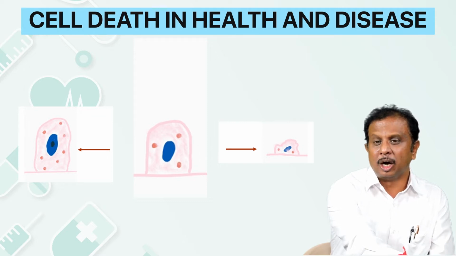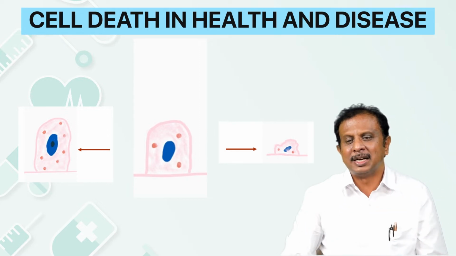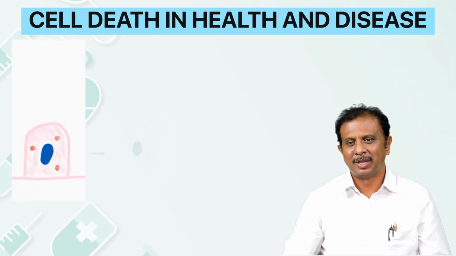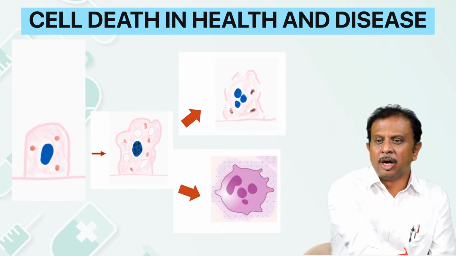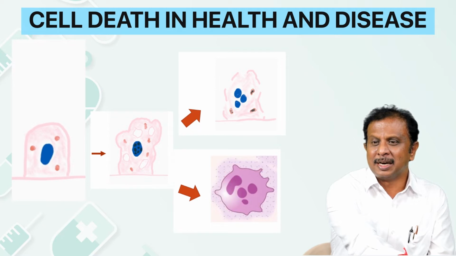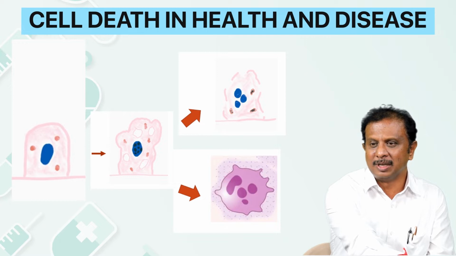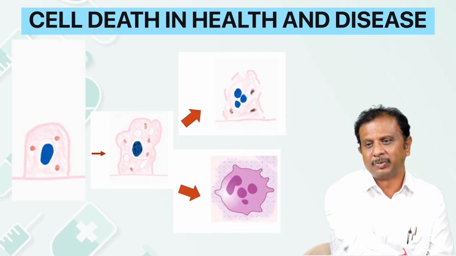But if the altered environment persists for a longer time, the cell starts getting adapted to this altered environment. If it does so by increasing its number of organelles and thus its size, we call it hypertrophy. If the external environment is adverse, then the cell still survives this altered environment by reducing the number of organelles and thus decreasing in size. And this is what we mean by atrophy.